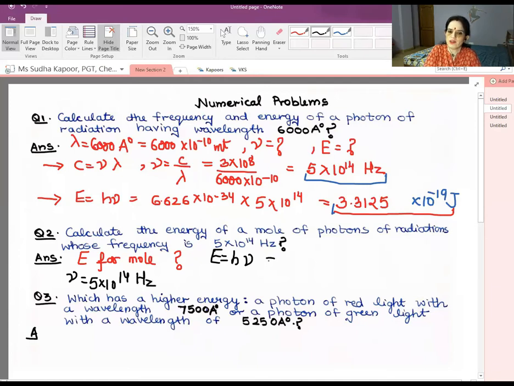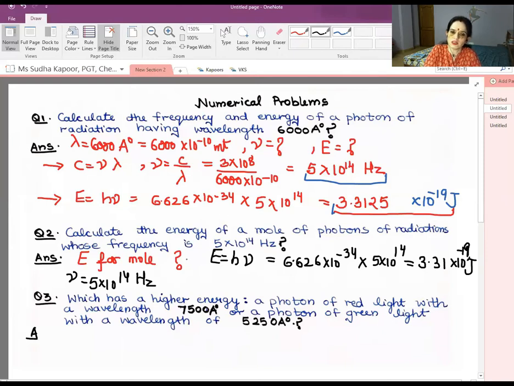Substituting the value of h, 6.626 into 10 to the power minus 34, and nu, 5 into 10 to the power 14, the value comes out to be approximately the same as we got above, 3.31 into 10 to the power minus 19 joule. Very much similar to the above one.